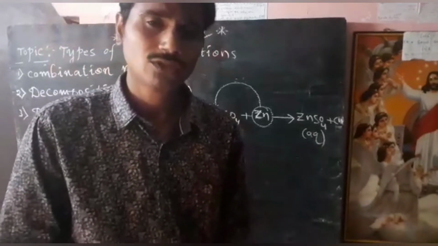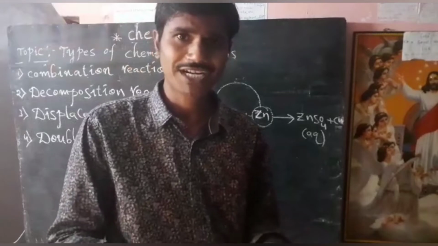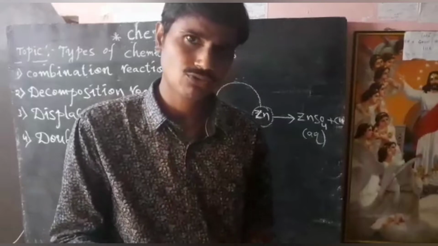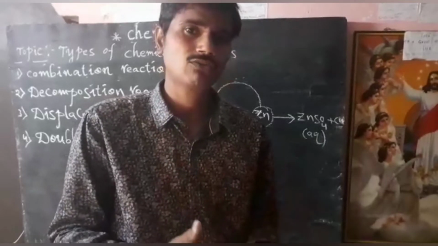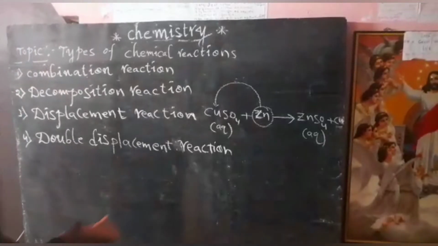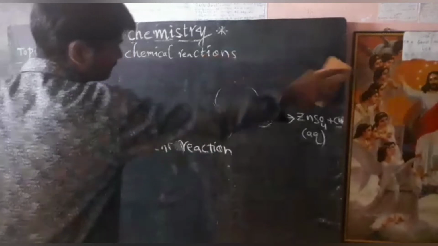How do we know? To understand this, in our textbook, a reactivity order is there, which tells which metals are highly reactive, which are moderately reactive, and which are less reactive. So I will write that order, then you can understand easily.